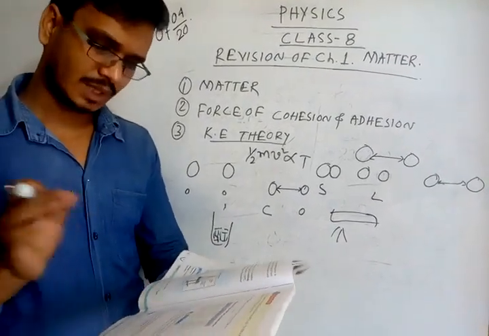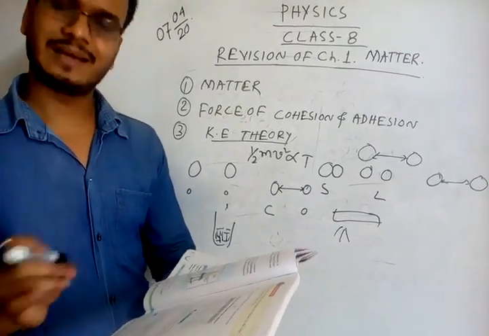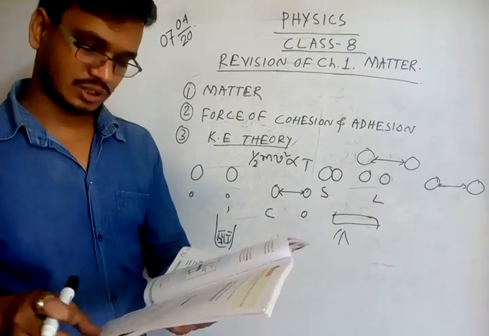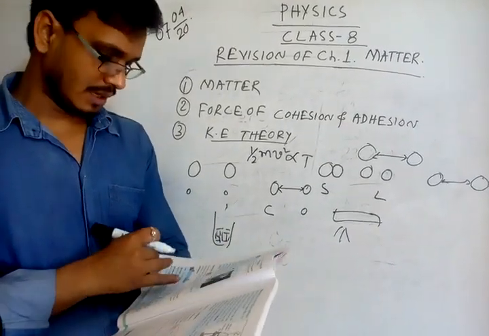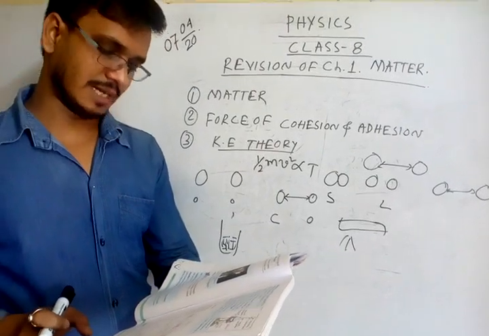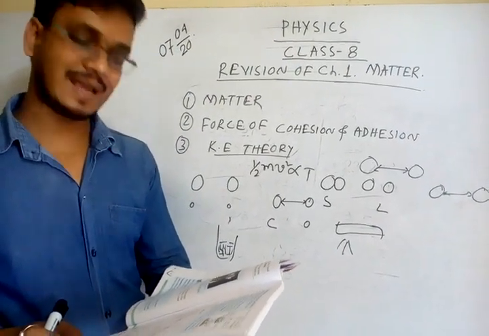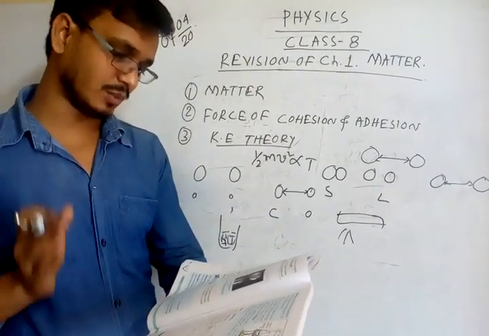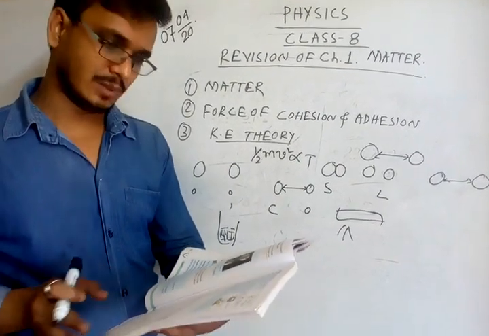After that, condensation. Condensation means gas converted into liquid. And the next one is sublimation. Here a solid directly converts into gas. This is known as sublimation. Examples mentioned here are iodine and naphthalene.